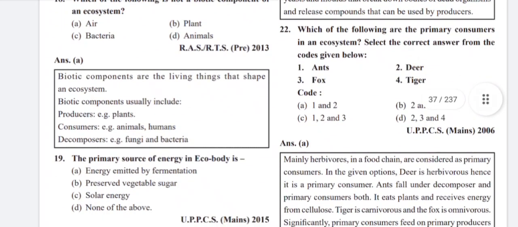Which one of the following is not a biotic component of an ecosystem? Air. Biotic components are the living things that shape an ecosystem. Biotic components usually include producers, for example plants; consumers, for example animals and humans; and decomposers, for example fungi and bacteria.